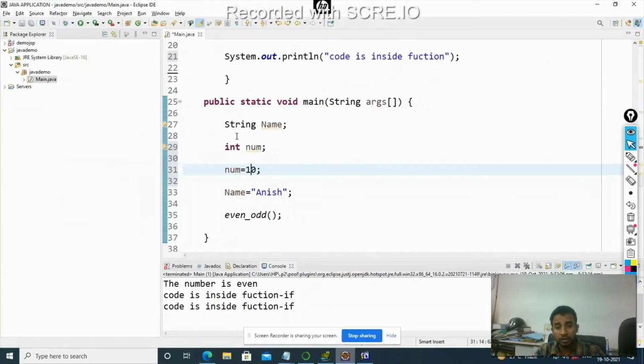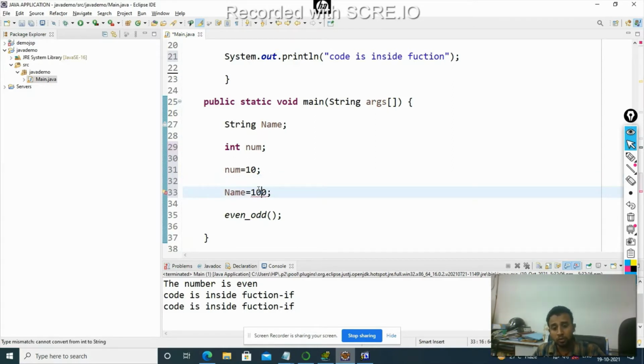In Java I declare beforehand that this name will be storing only data type string. If I change this and write 100, it will show me an error. It is showing an error that it is defined as string, so you cannot store a number into this variable name.